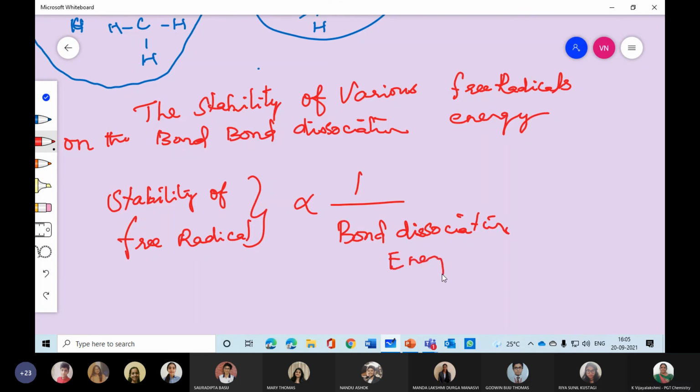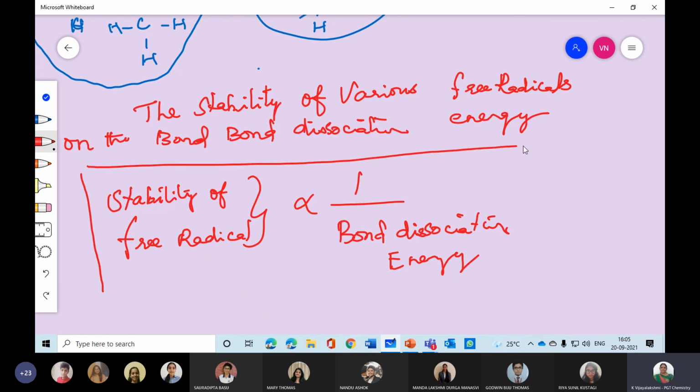So this is the main point for homolytic cleavage of the reaction. What is that main point? The stability of the free radical is inversely proportional to bond dissociation energy.